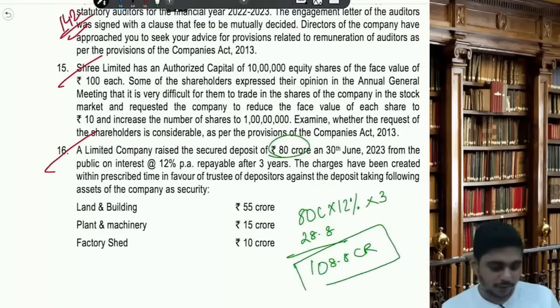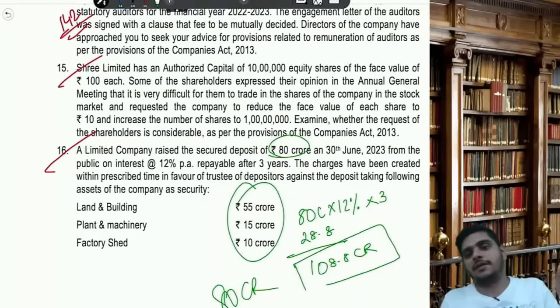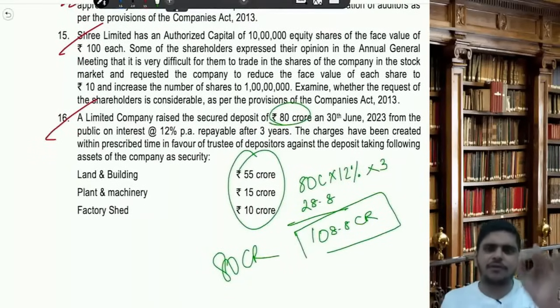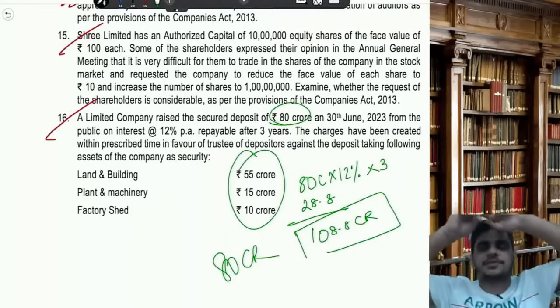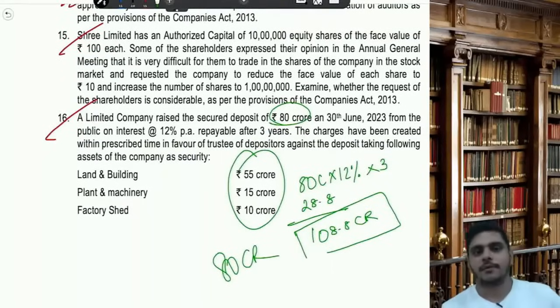But you have given as security only 80 crores. It is invalid, because it should be at least 108.8. The same question we have done in the class. It was a past exam question. I still remember, I think at Seshadipuram I had done it, someone had given the right answer. It is 80 crores, so the charge is invalid.